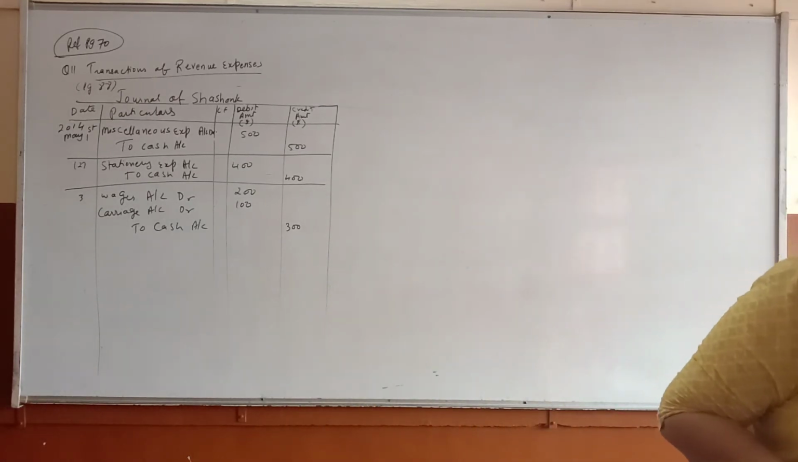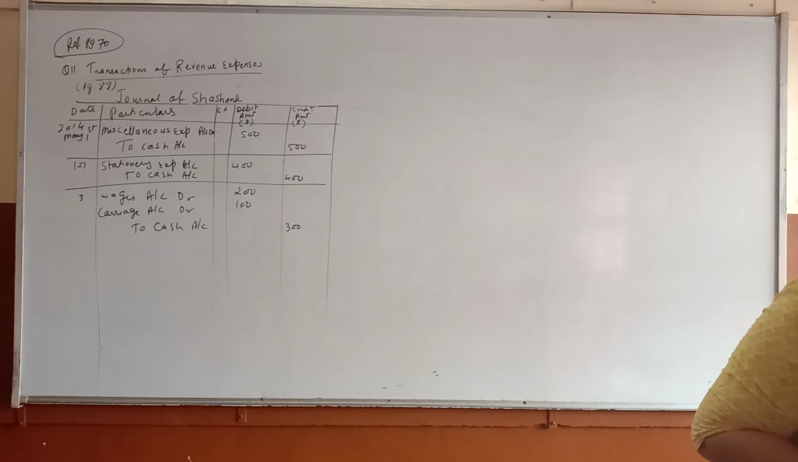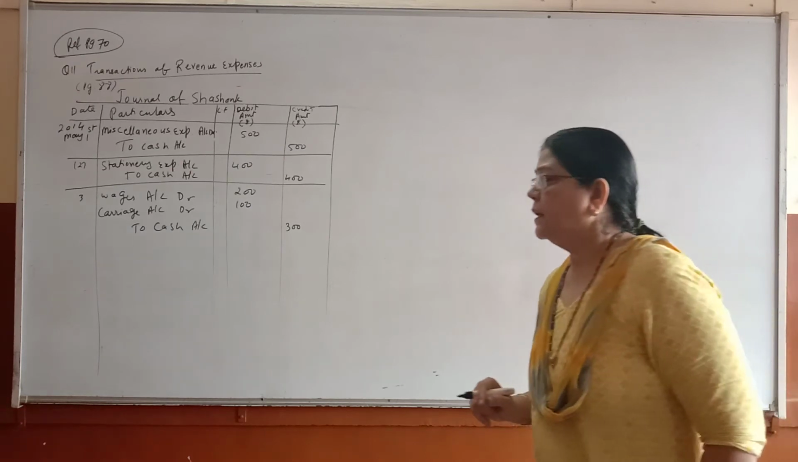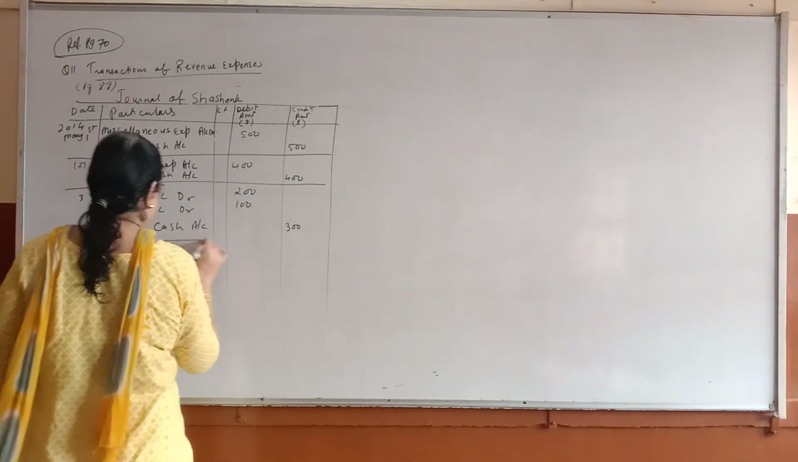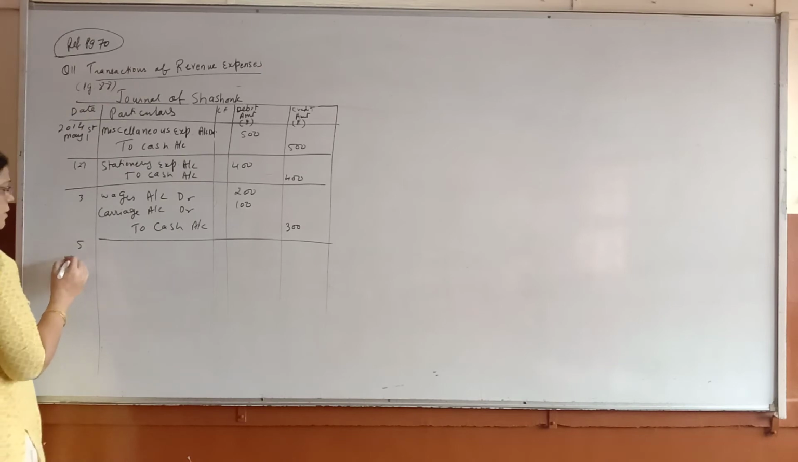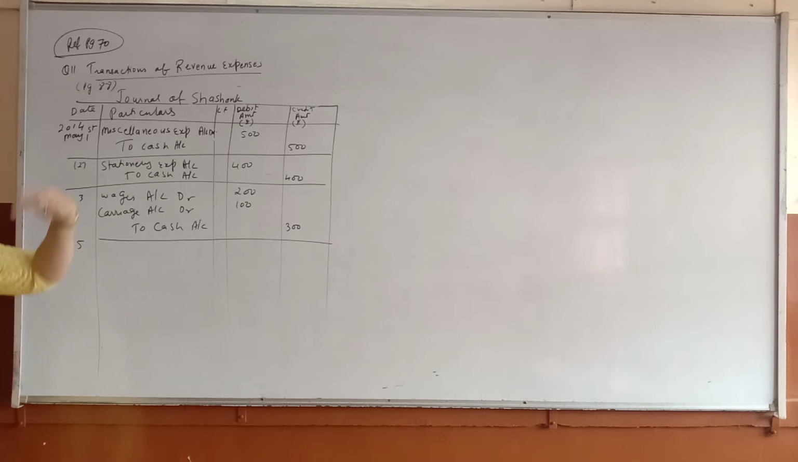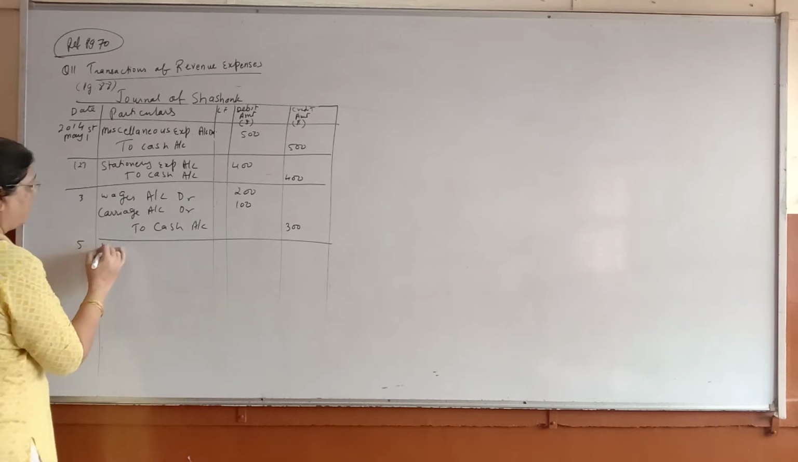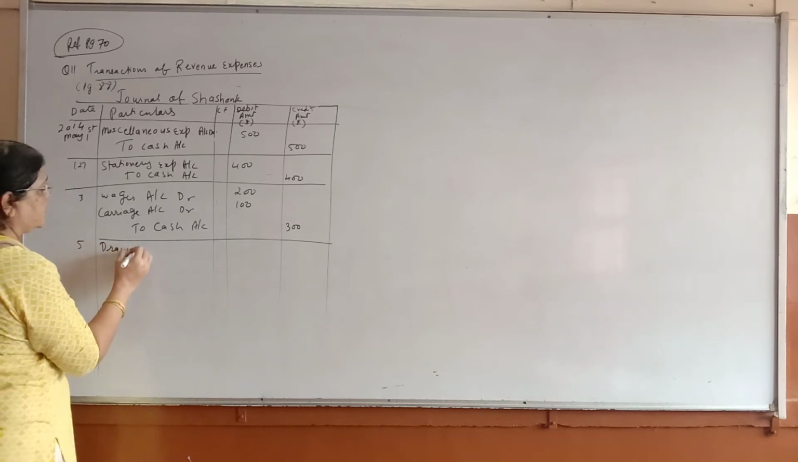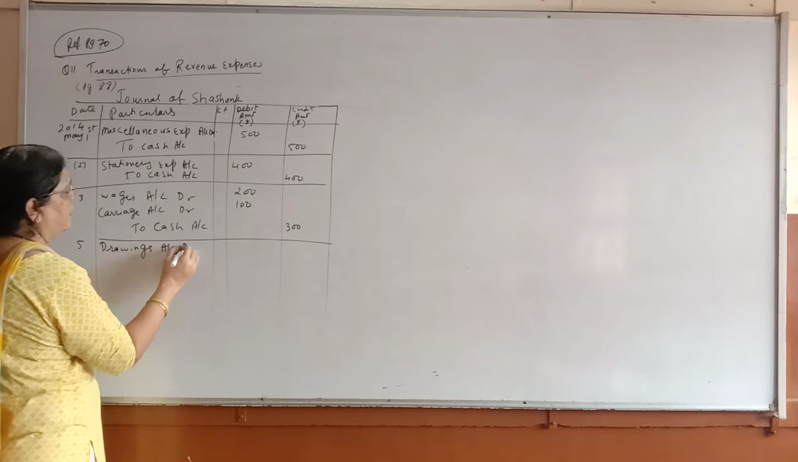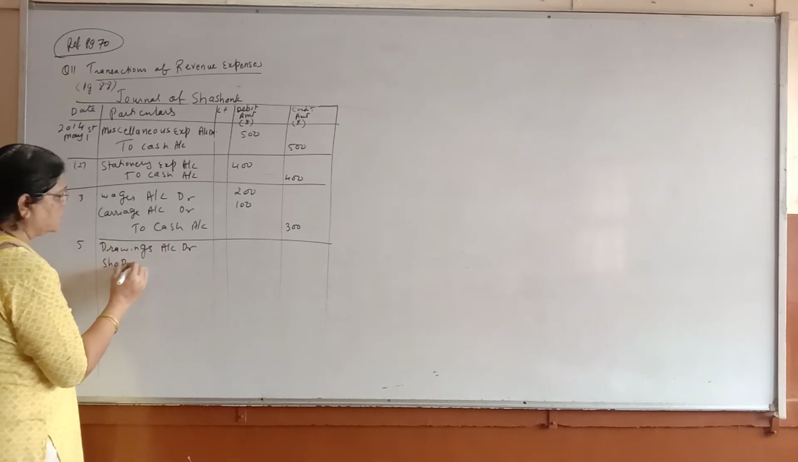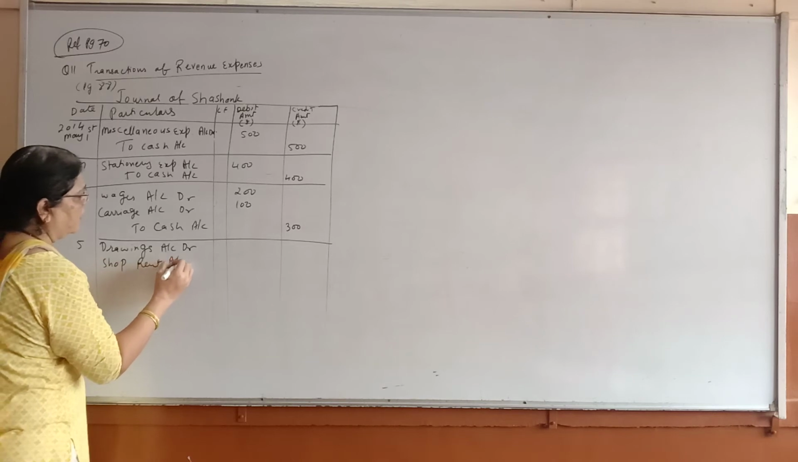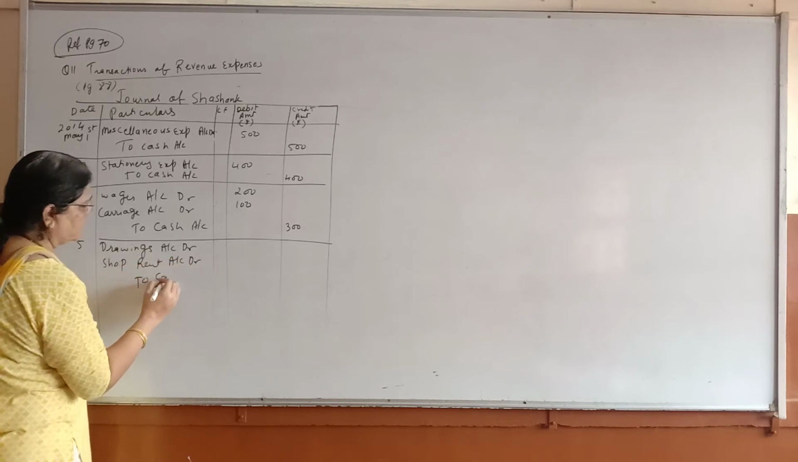Next one, fifth one, paid 500 for shop rent and 300 for house rent. Yes, see the next fifth one, house rent. Again, whose house rent will you pay? Our own house, our personal house. I will not pay my neighbor's rent. So it is personal. So again, when I told you personal means drawings account debit, and shop rent is shop rent. So shop rent account debit and to cash.